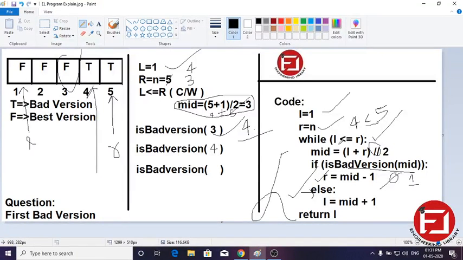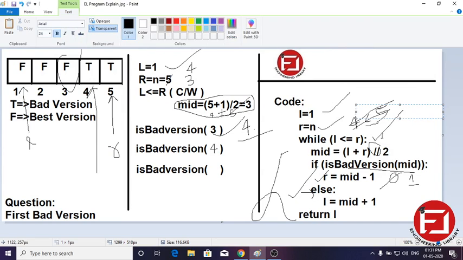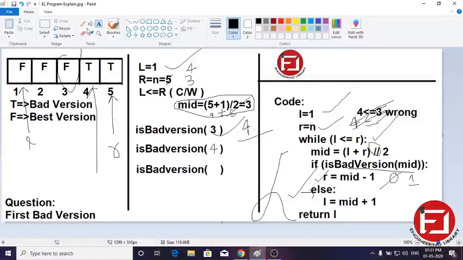Now again the while loop will check whether L is smaller or equal to R. L is 4, and 4 smaller or equal to 3 is wrong. So the loop will not execute, and it will come out of the loop and execute the line return L, and the L value is 4. This is index 4, and in this array the fourth index contains the first true value.